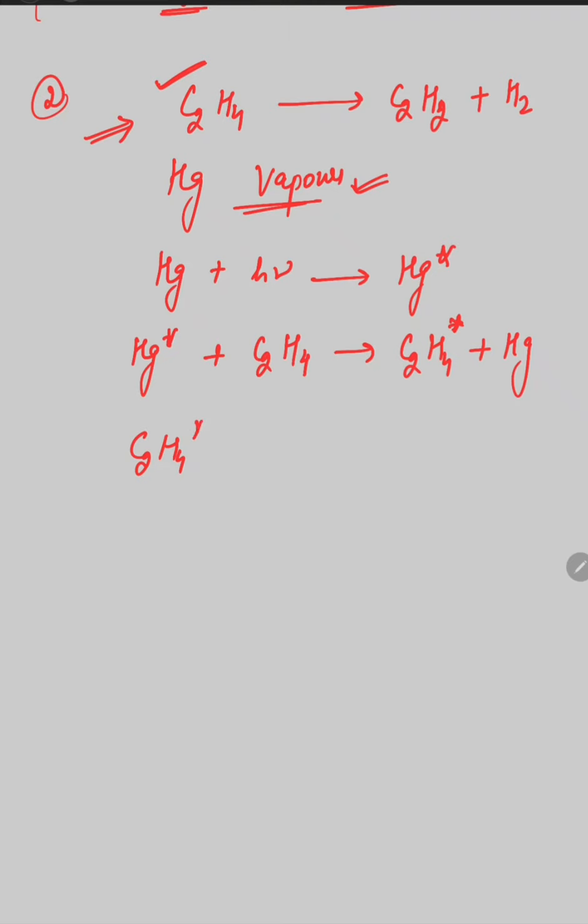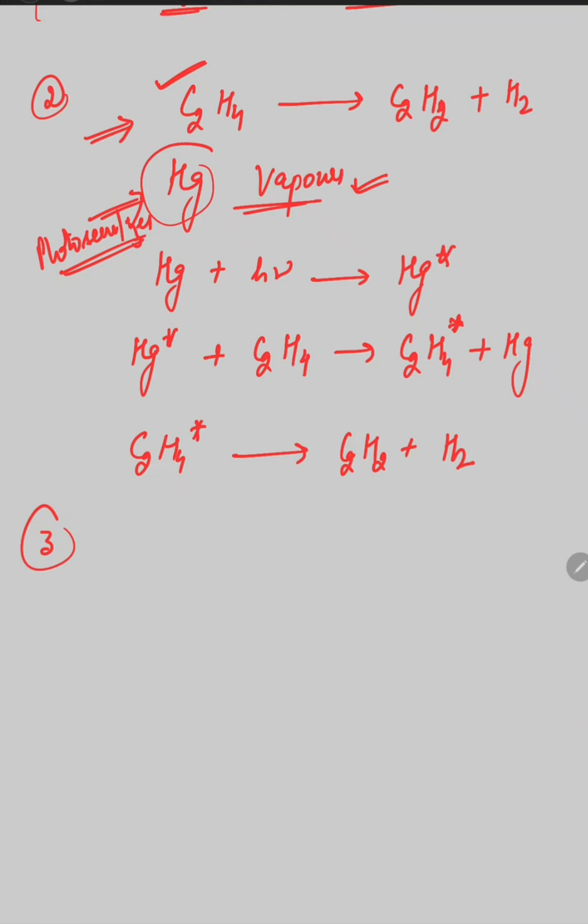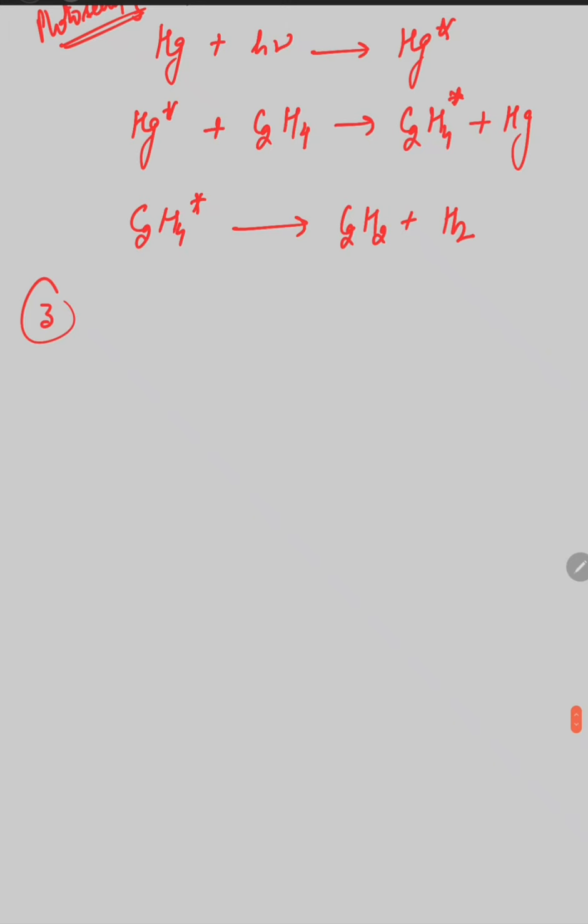Now ethylene molecules in the excited state, it then breaks to the products and there is a formation of acetylene plus hydrogen. ठीक है. So here mercury again acts as a photosensitizer. Okay. Third example is the combination of carbon monoxide with hydrogen, and there is a formation of glyoxal, HCO, CHO. Glyoxals are formed. Okay.